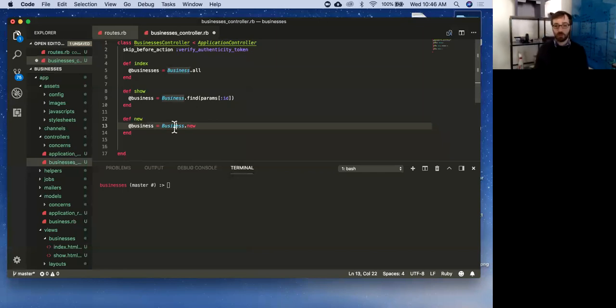It might not have as many generators. So that's why we're doing it this way. But we will definitely open up the world of Rails to you as we go. When we do that, this pattern of creating a new business that is empty in new is going to be very helpful for us. But right now, we don't need to do that.